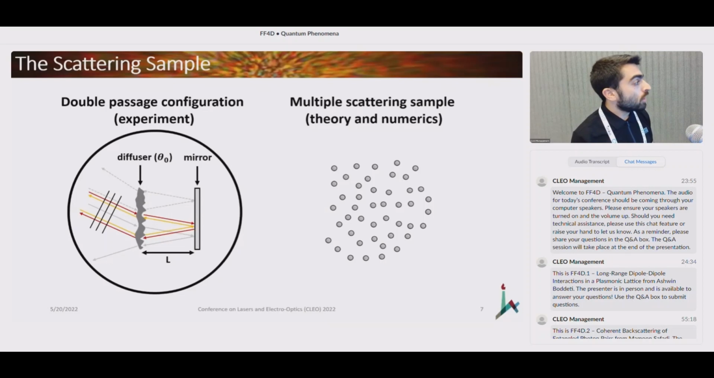And so in this type of system, we have a controlled type of scattering. And as I will show you later on, it actually gives us a very nice feature: by simply tuning the distance between the diffuser and the mirror, we can actually control also the CBS cone width. Okay, and now on to the results.